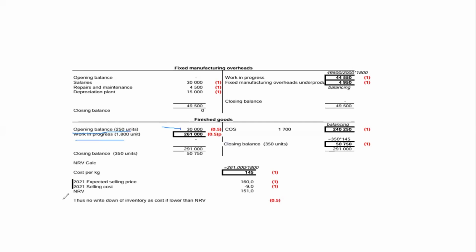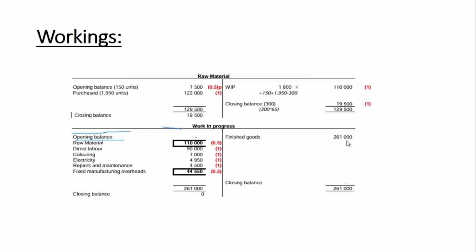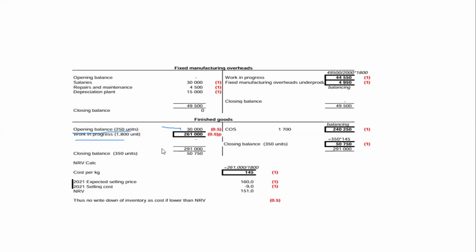So how much is being transferred from work in progress? This amount is coming in from work in progress, 261,000. Get your total amount, and after that, you go to the closing balance.